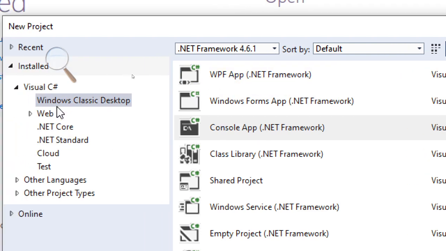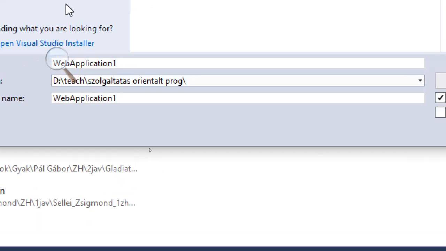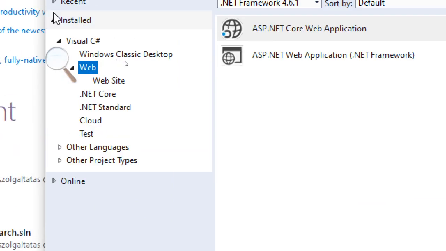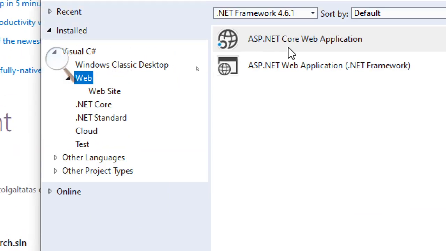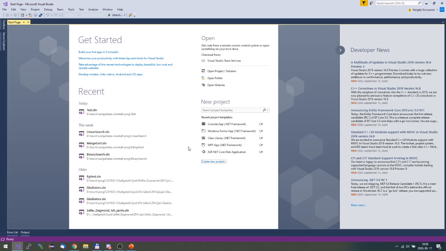But in Visual Studio, you can also develop web applications. I already mentioned those technologies, ASP.NET and ASP.NET Core. Or you can also develop cloud applications and so on and so on. So this is a quite universal development environment.